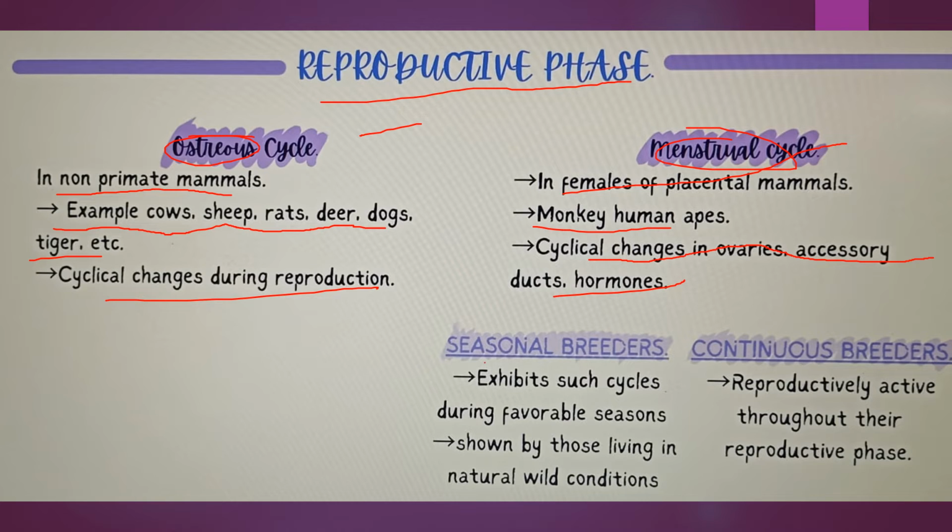Then we have seasonal breeders and continuous breeders. Seasonal breeders exhibit such cycles, the oestrus cycle and menstrual cycle, only during favorable seasons, and continuous breeders are active throughout their reproductive phase. So this is shown by those who are living in natural wild conditions. We humans are continuous breeders. We are reproductively active throughout our reproductive phase.